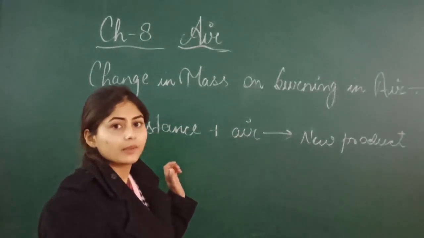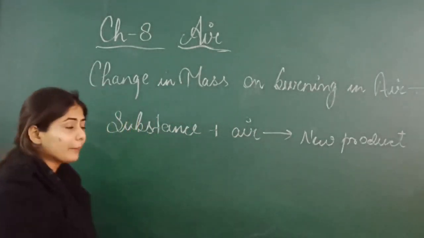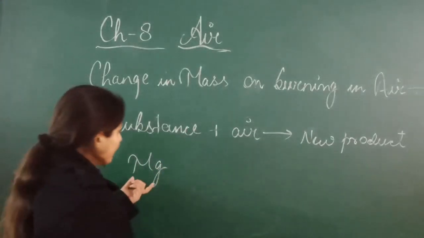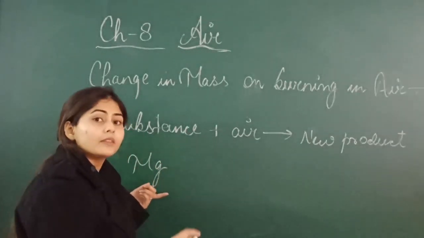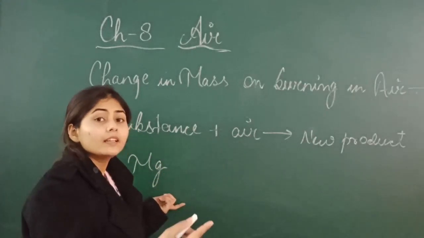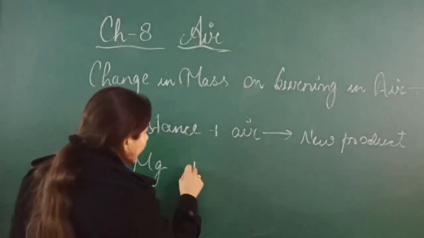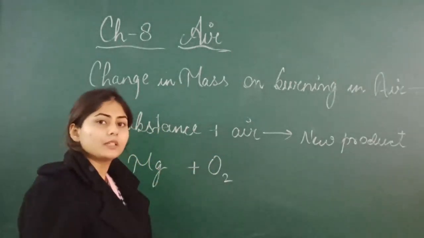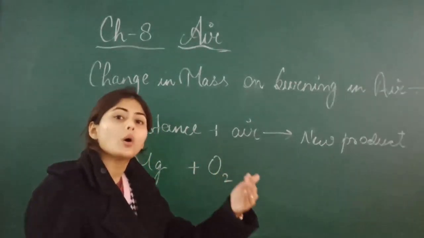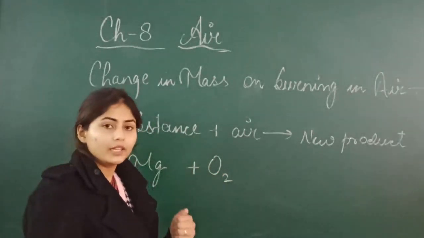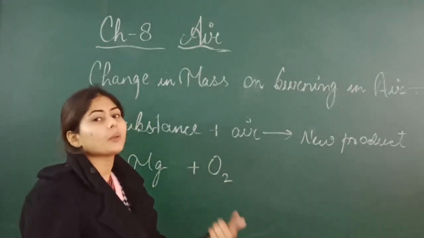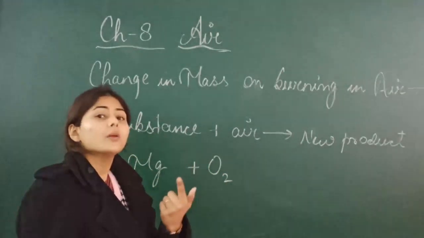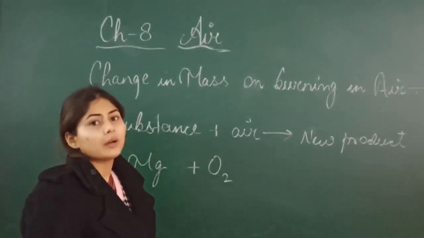Clear? For example, if we take magnesium and burn it in the presence of air, in the air oxygen is present, so the magnesium will combine with the oxygen. If you are burning any substance, that substance will combine with the oxygen of the air and give a new compound, an oxide.